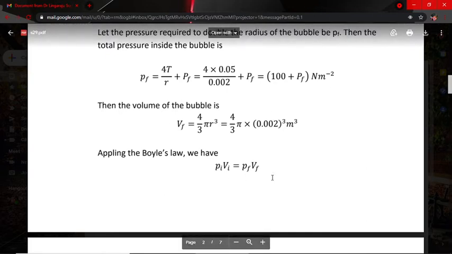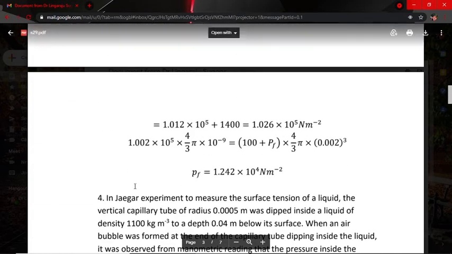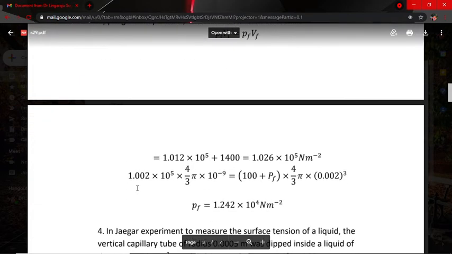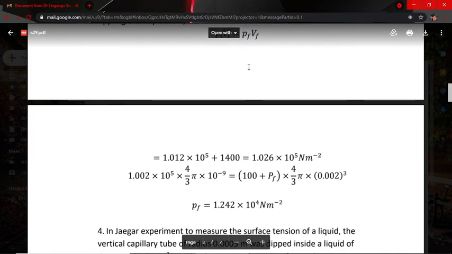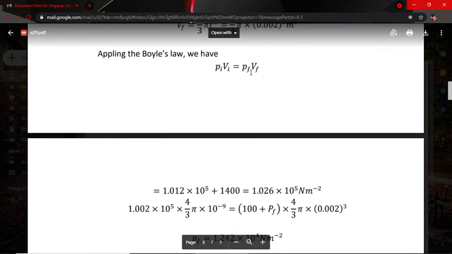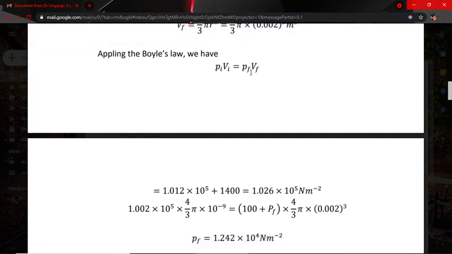PiVi is equal to PfVf. Now substitute values. Here I want to calculate Pf, so simplify these equations towards Pf. That is Pf is equal to PiVi by Vf. That is 1.012 into 10 to the power of 5 plus 1400. It is equal to 1.02 into 10 to the power of 15.